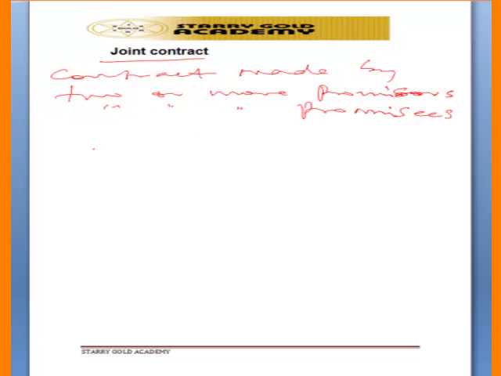So that means that it is not only Mr. A, it is not only Mr. A and Mr. B, it could be Mr. A, Mr. B, Mr. C, entering into a contract with Mr. X, Y, Z. So that is what we call joint contract.